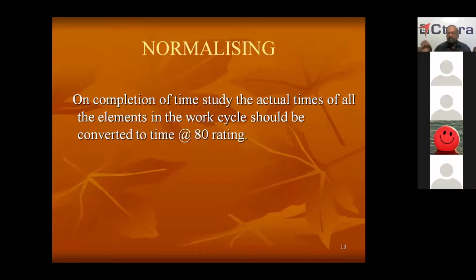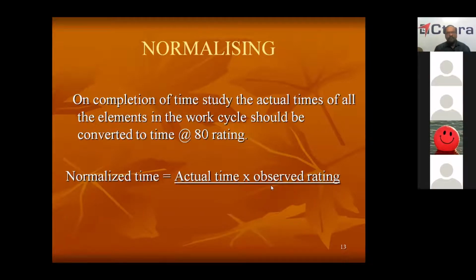So converting the timings to 80 rating is called normalizing. When you conduct a time study, you will get some time, and that time depends upon the rating of the person. One person will take only 60 minutes, one person 40, one person 80, one person 100, one person 20. But all those timings should be normalized by converting them to 80 rating. That is called normalizing. So normalizing means converting the time taken by different people into a standard rating or standard time.